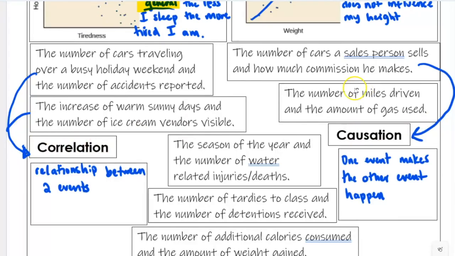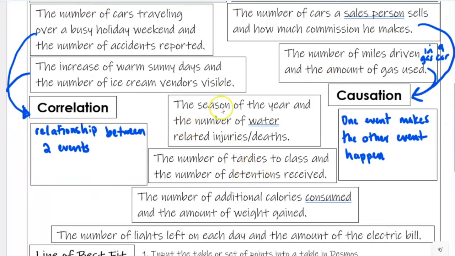The number of miles driven and the amount of gas. All right, so does the number of miles I drive mean my gas is affected? Absolutely. I guess nowadays we do have electric cars, but let me just assume that we're talking about gas cars. So for this example, we're talking about gas cars. The number of miles driven in a gas car and the amount of gas used. Yes, if I drive more, it causes my gas to go down. So this one is a causation. Okay, so I'm just going to join the arrow.